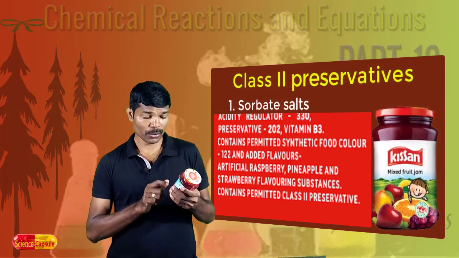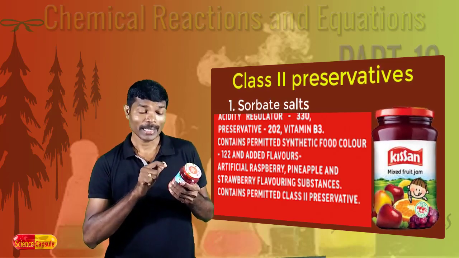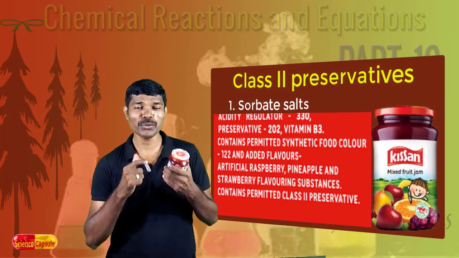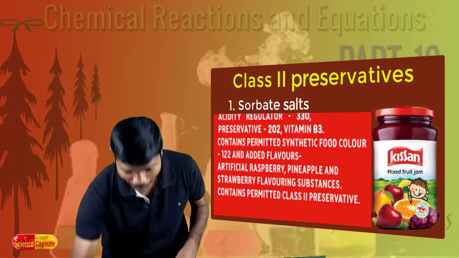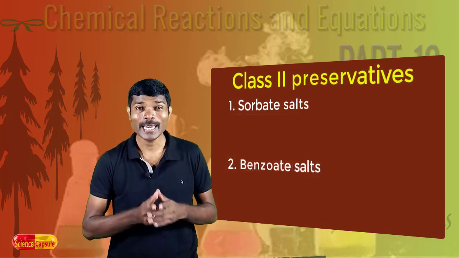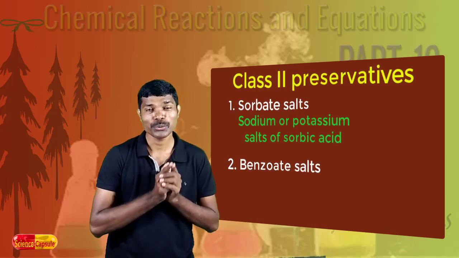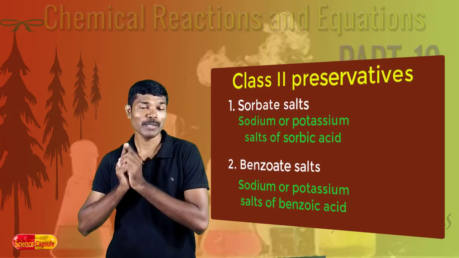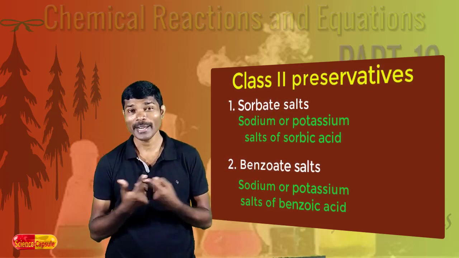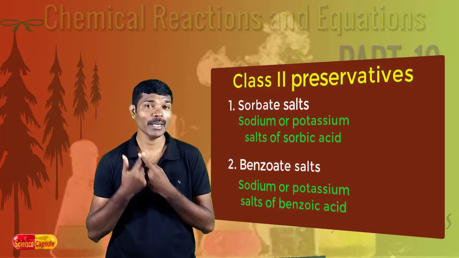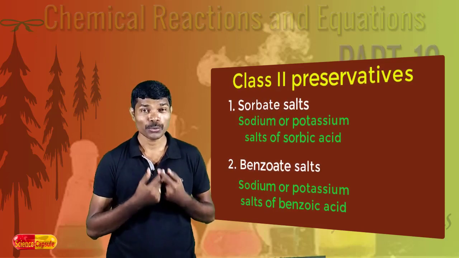The only thing you need to do is just look at the label and find the preservative code, and just Google it and you will get the name of the preservative. You will find that the preservative is either the sodium or a potassium salt of sorbic acid or the sodium or a potassium salt of benzoic acid. These are the permitted preservatives which are widely used in a commercial way in industries for packing various food materials. Hope you understood today's video.